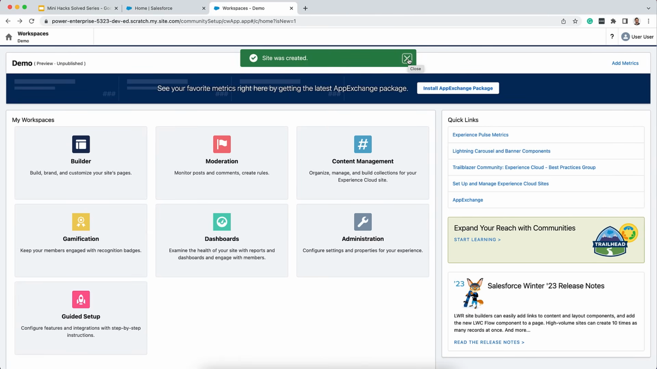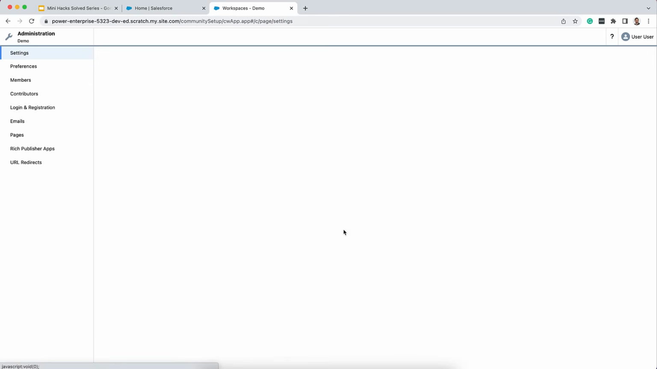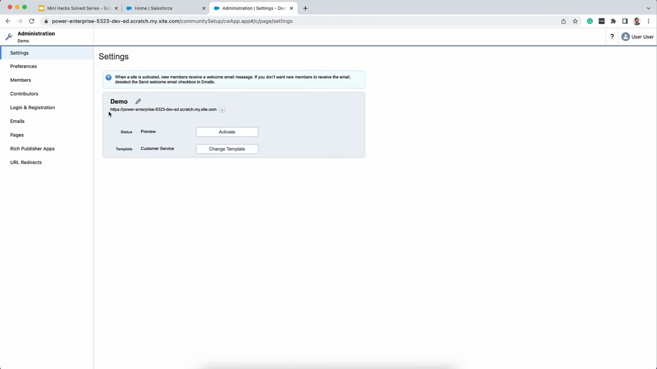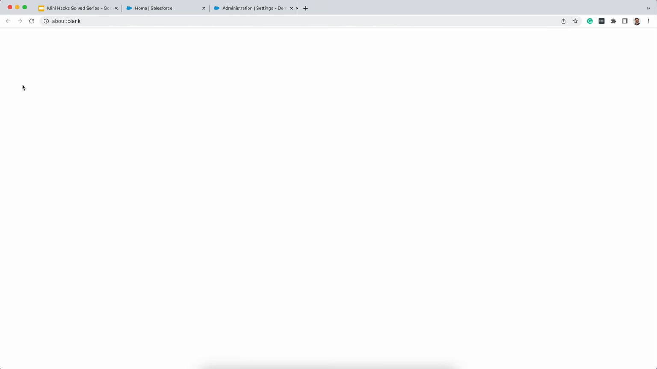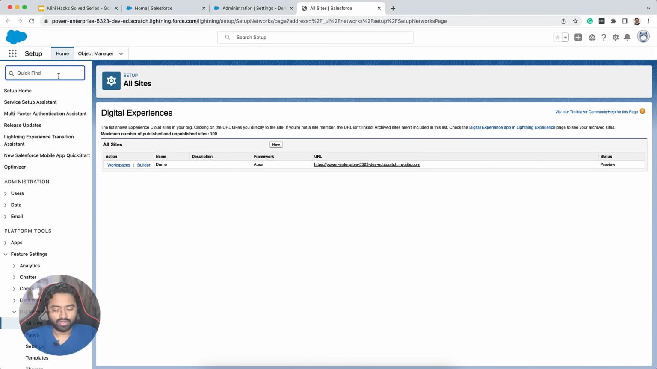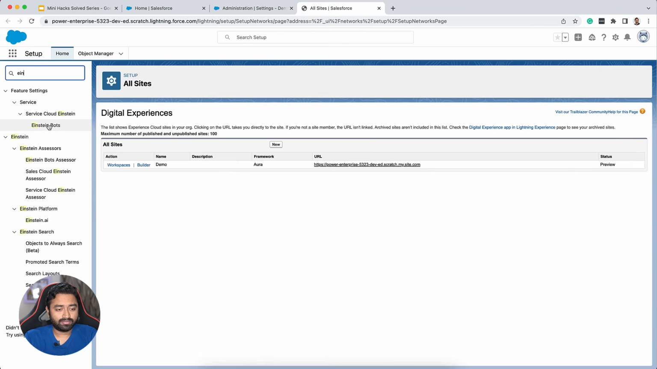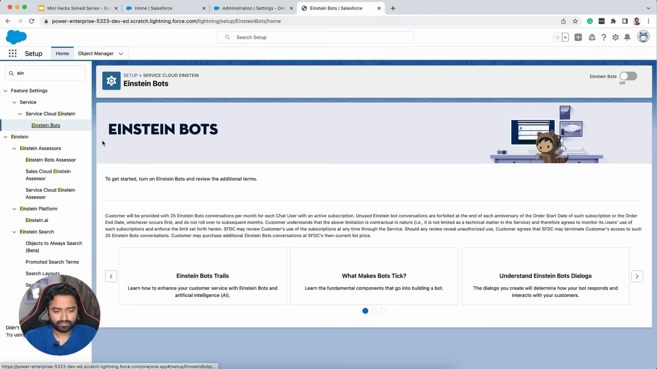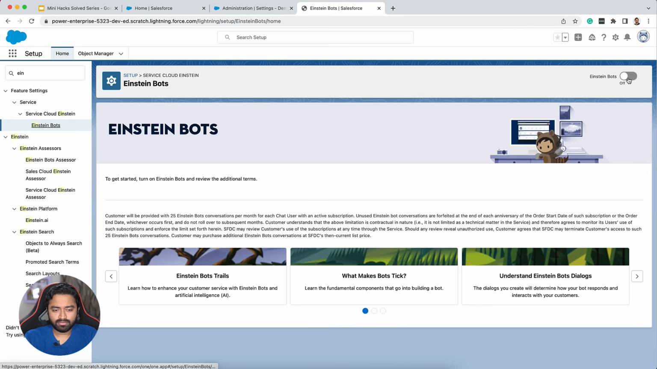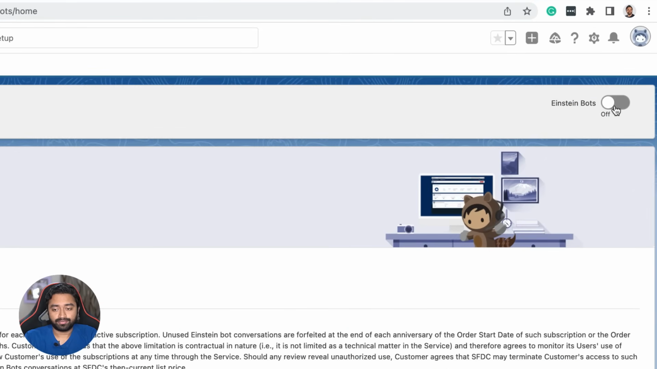So once the site is created, there is nothing much you need to do with it. All you need to do is know the URL of the site. You can copy that and we can go back to setup. So to create an Einstein bot, go to Einstein bots from the setup and enable Einstein bots using this toggle button.